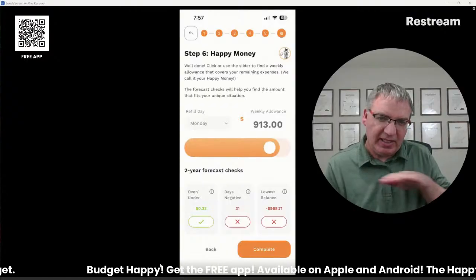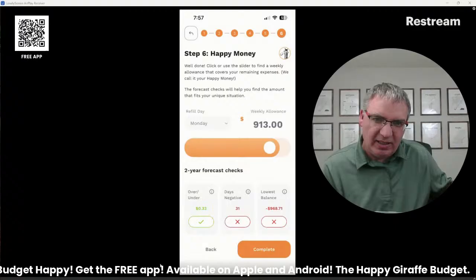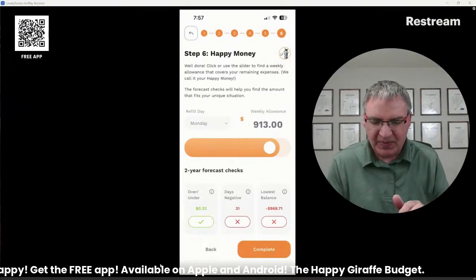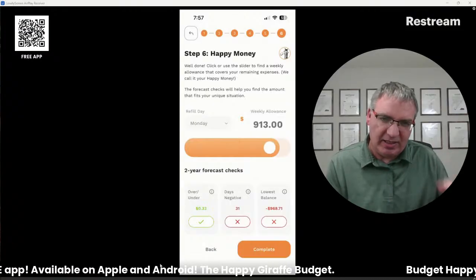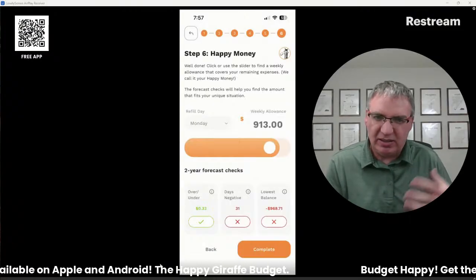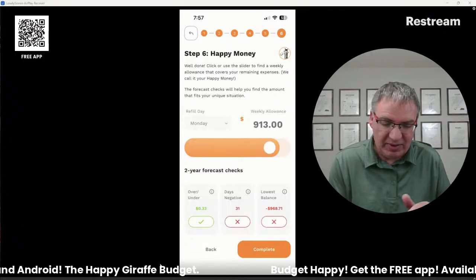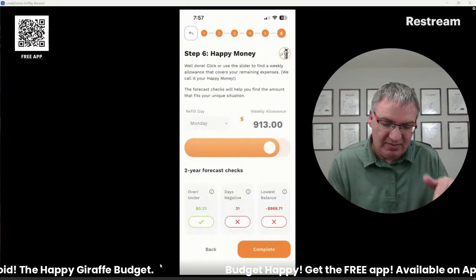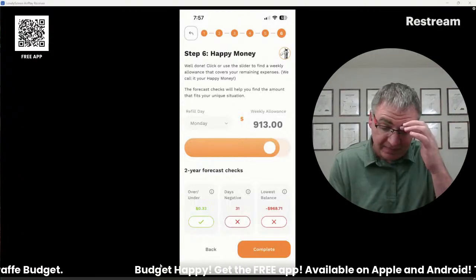The over under kind of is like your trend over time. So over that 2 years, you're kind of just even, which is great. That's what you want. The problem is I've got 31 days that my account's going to go negative. I'm going to try to pay a bill or something, and the money's just not going to be there, which is bad. You don't want that to happen. And the lowest my balance is going to get in my bank is going to be 968.71.